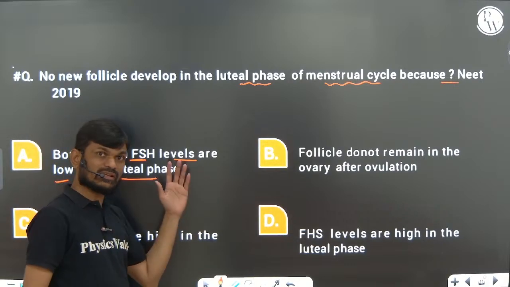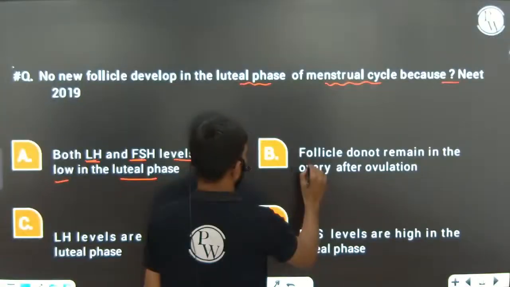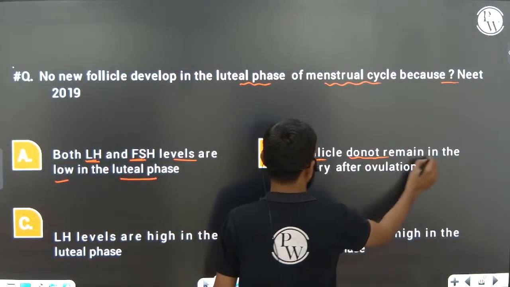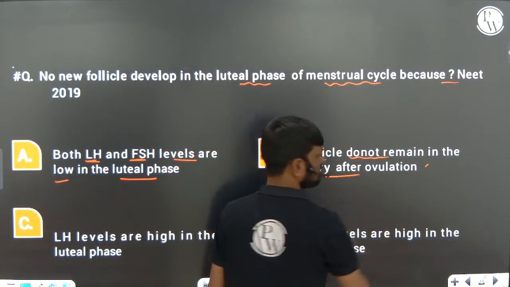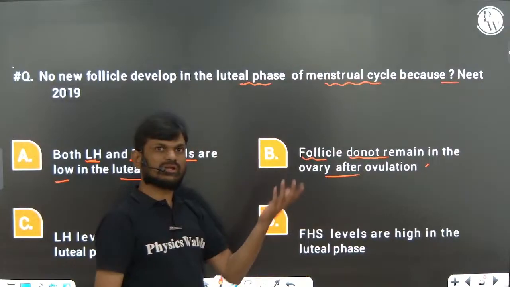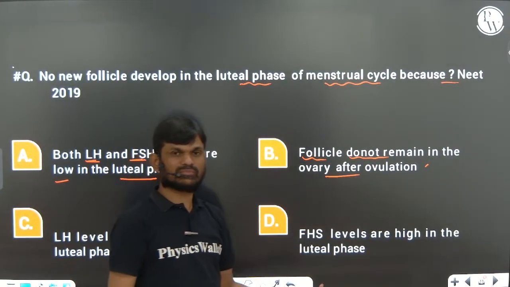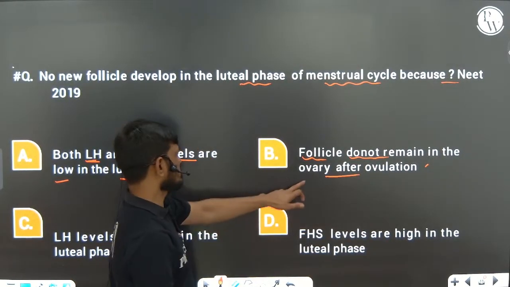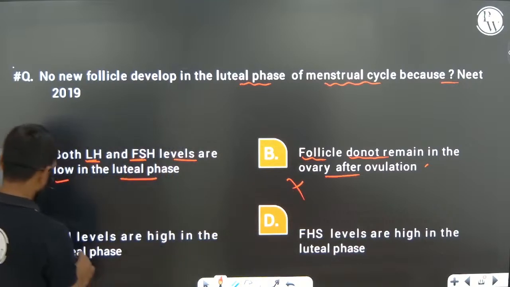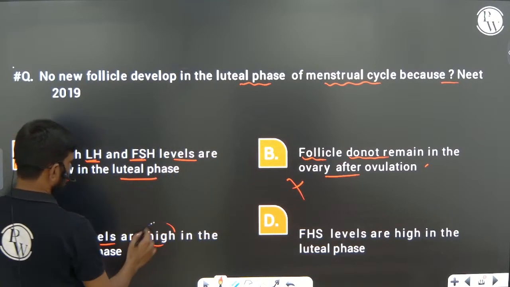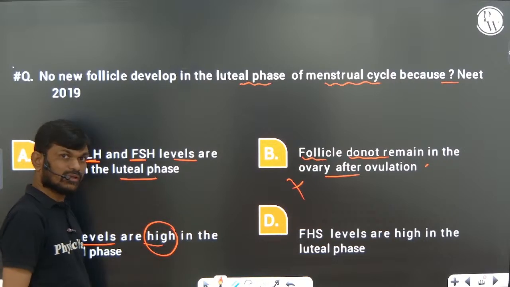Just you can see the diagram and tell. And follicles do not remain in the ovary after ovulation. No, I just told you 60 to 80,000 follicles will remain. Okay. So this is simply wrong. LH levels are high during the luteal phase.